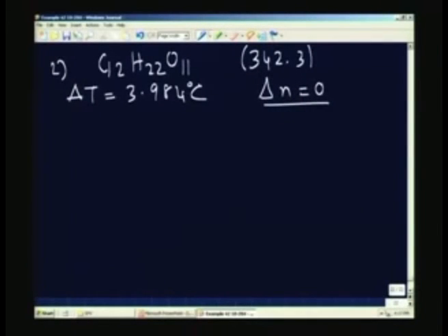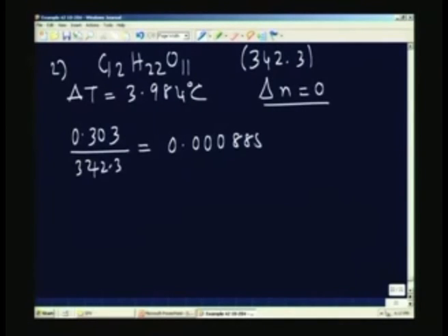So, 1 mole will be 342.3 grams, and the amount burnt is 3.303 divided by 342.3. This is the number of moles of the sugar, which will be nothing but 0.000885 mole burned, and delta T is given.